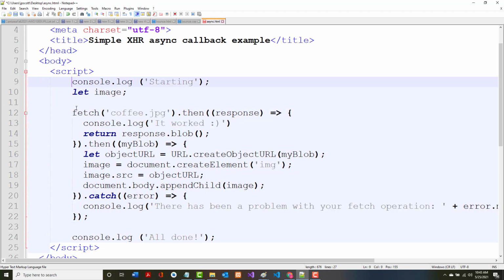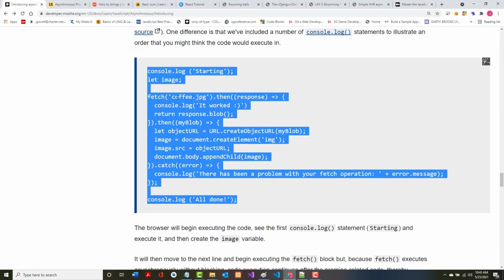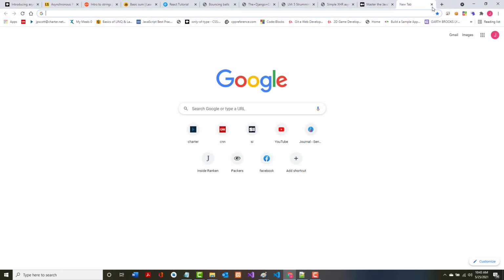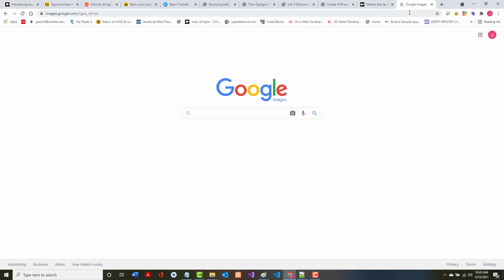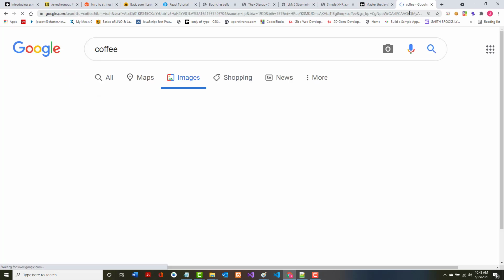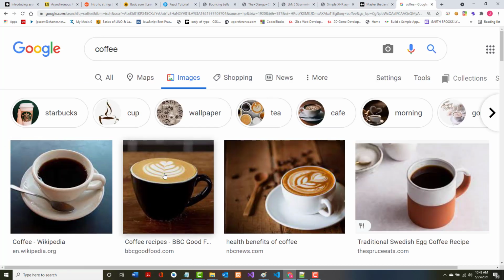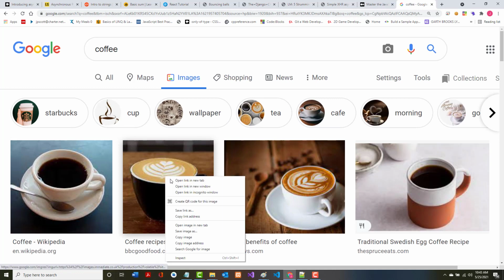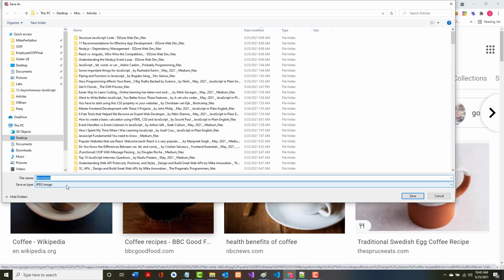All right. And I'm going to try to find a picture of coffee and save it as coffee.jpg. That'll work. In fact, let's do this one. I kind of like that. So I'm going to save the image as, is it a JPEG? Yes, it is. So coffee.jpg.